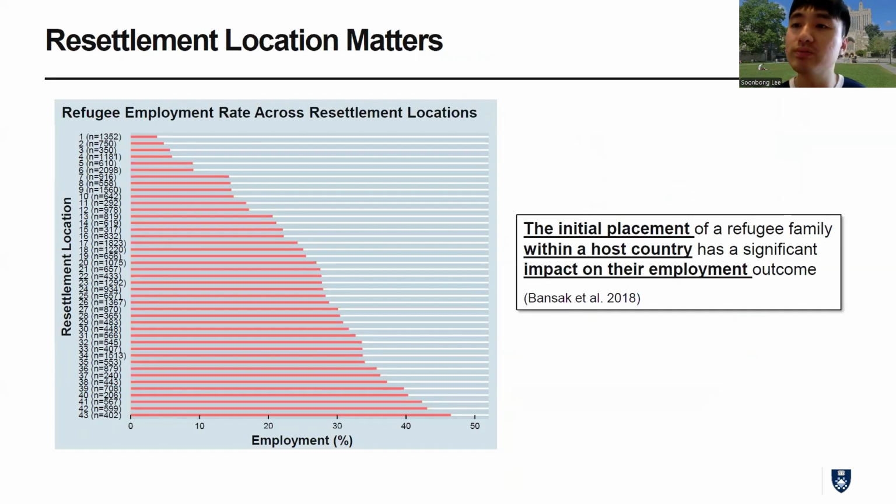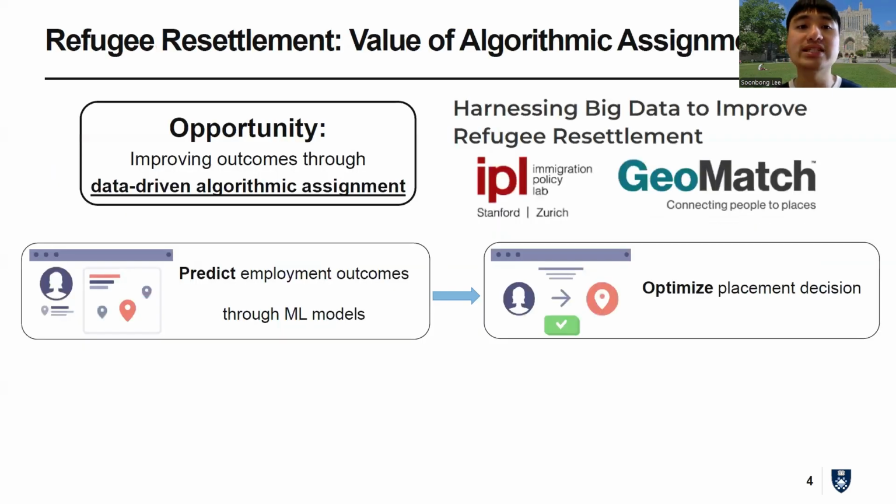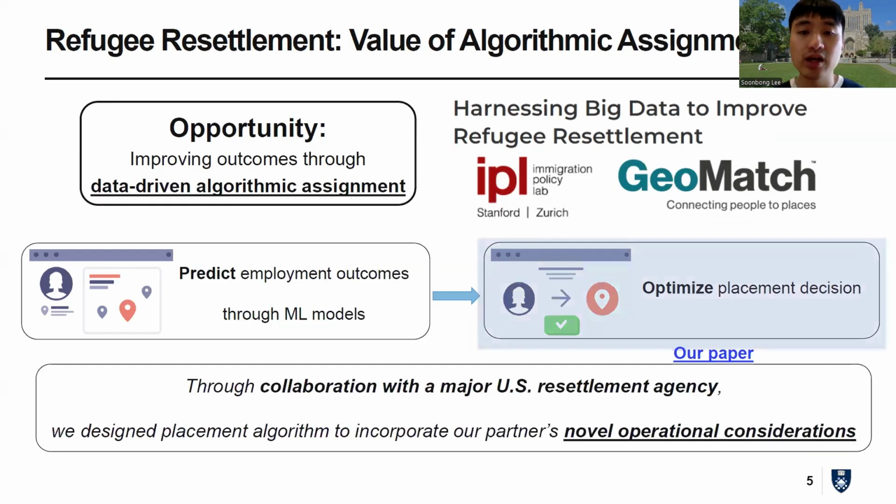Now, given the importance of this placement decision making, there is also significant opportunity to improve operations by using a data-driven algorithmic assignment framework, where we can predict the pairwise employment outcomes between refugees and locations using a machine learning model. And we can use these predictions to optimize placement decision making. Now, focusing on this latter effort of optimization algorithm, we have collaborated with a major US resettlement agency to design the placement algorithm by incorporating novel operational considerations.